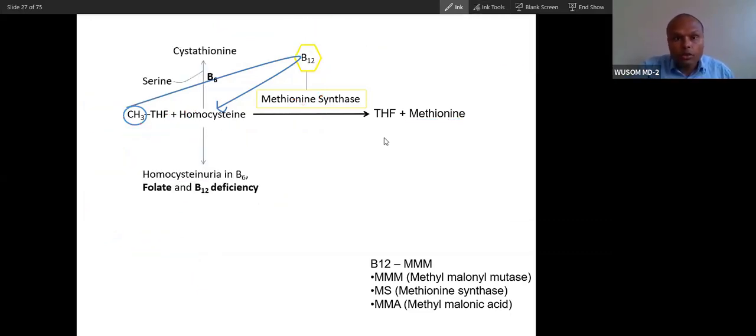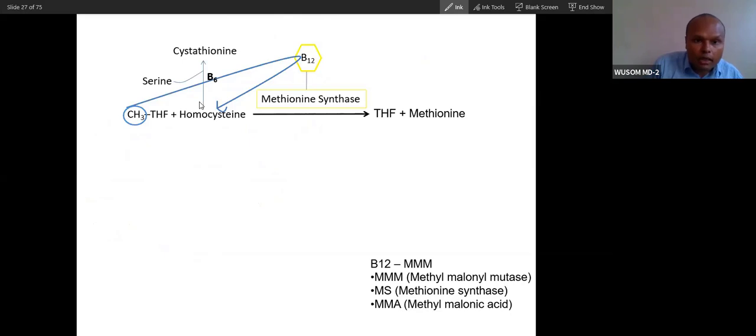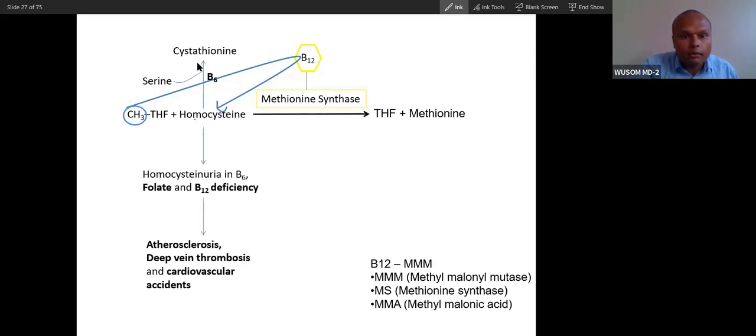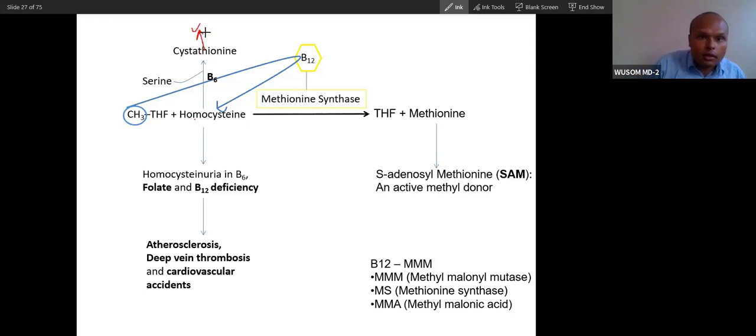Now, homocysteine can also convert into cystathionine. This is the catabolic pathway. The conversion of homocysteine into methionine is recycling, and methionine again converts into homocysteine. But there is also the catabolic pathway: homocysteine converts into cystathionine, and cystathionine converts into cysteine. This is catabolism of homocysteine as well as synthesis of cysteine. This pathway requires vitamin B6, and the most common cause of homocystinuria is deficiency of this vitamin B6 associated enzyme.